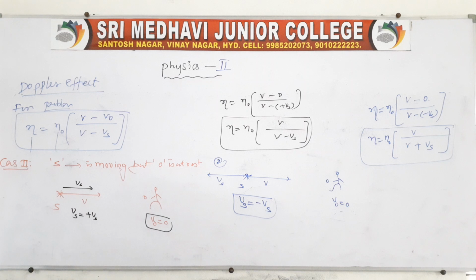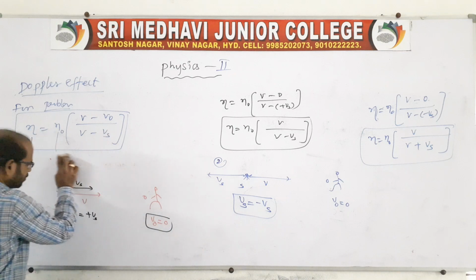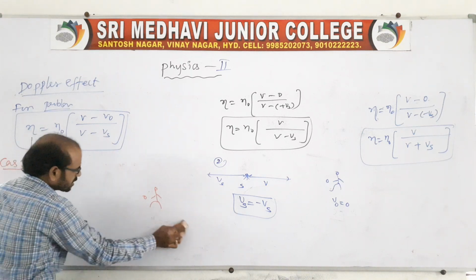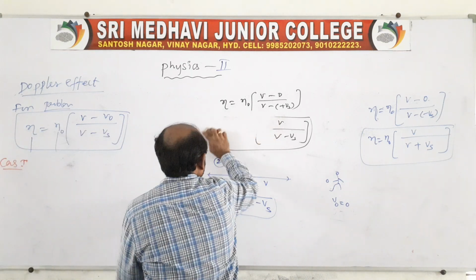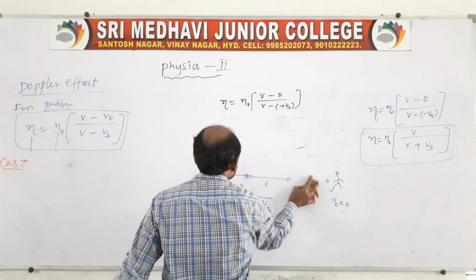Then we will move to the next case. Suppose the case is that both are moving now. Both the source and the observer are moving. Then what will happen in the cases?